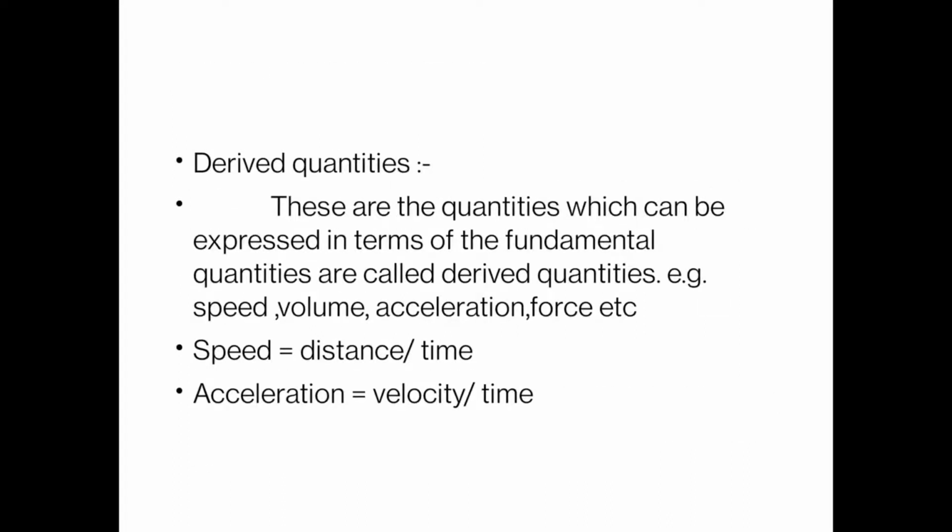Then what are derived quantities? Derived quantities are those quantities which can be expressed in terms of these 7 fundamental quantities, and these are known as derived quantities. For example, speed, volume, acceleration, force, etc. are derived quantities which are derived from the fundamental quantities. For example, we can define speed as distance upon time. That means length upon time. In speed, we use two fundamental quantities. First one is length and another one is time.